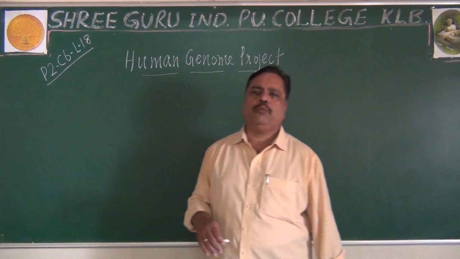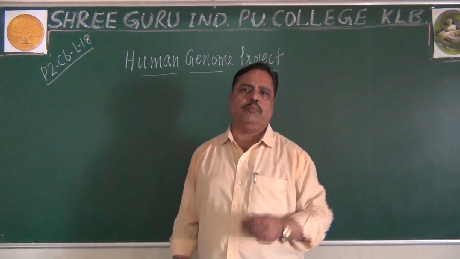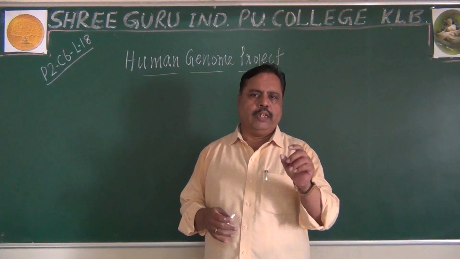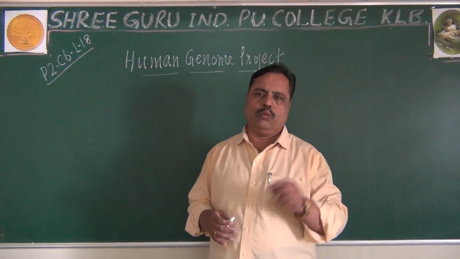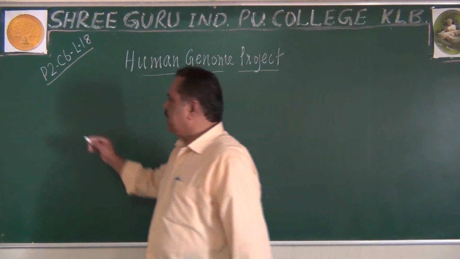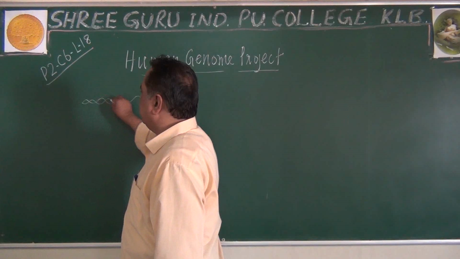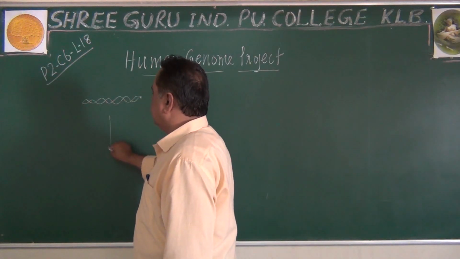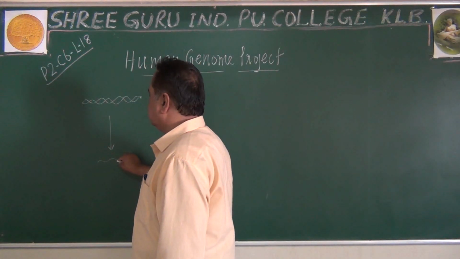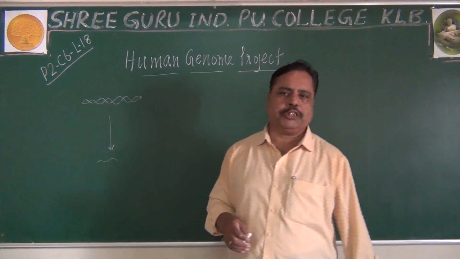depending upon so many works based on the Watson and Crick model, finally, scientists have come to a conclusion that it is the sequence of nucleotides present in the DNA molecule that determines the organism's phenotypical expression.